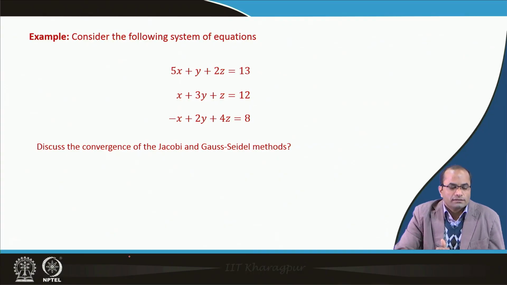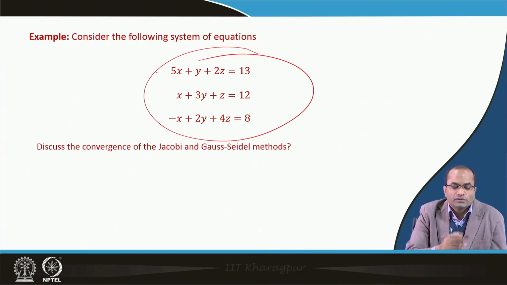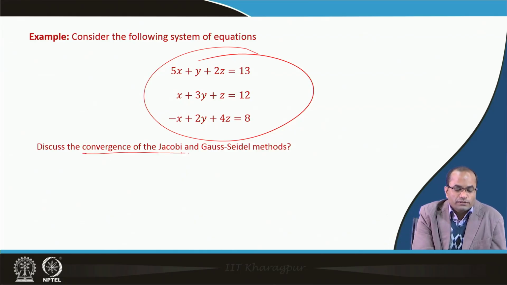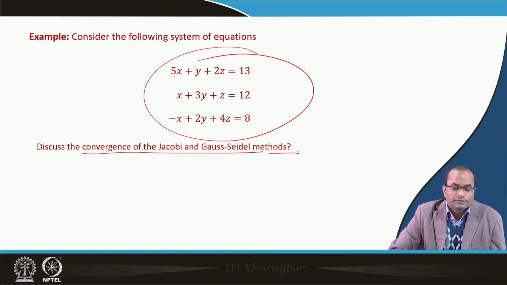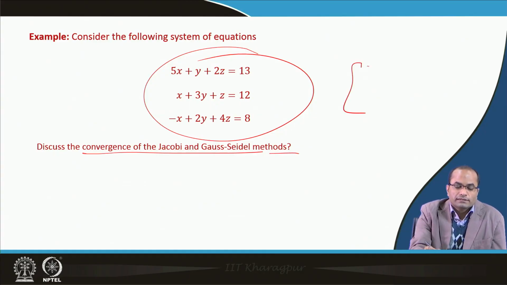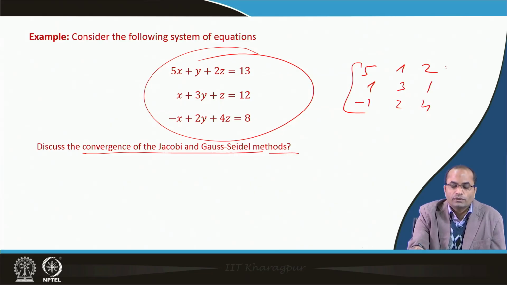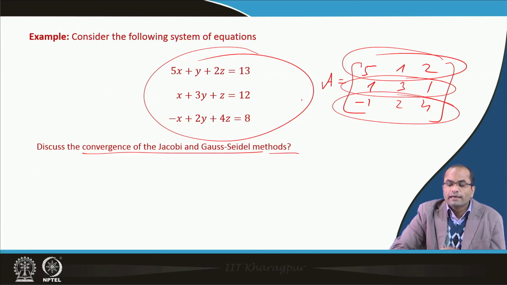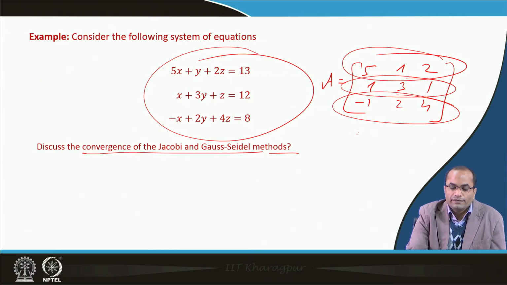We will analyze what the possibilities are for convergence. For instance, consider this system, which we have solved already in the previous lecture, and we want to discuss only the convergence of these two methods. Looking at the coefficient matrix A, we have 5 1 2, then 1 3 1, then minus 1 2 and 4. One can clearly see that it is diagonally dominant by rows, because 5 is strictly greater than 1 plus 2.